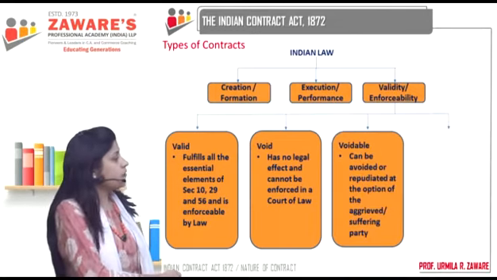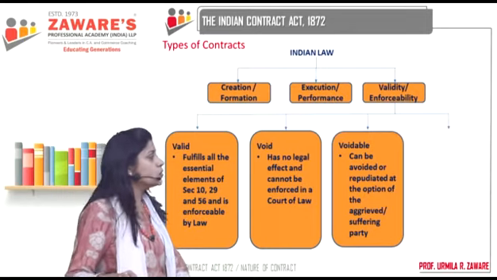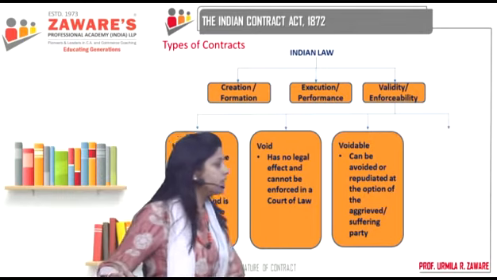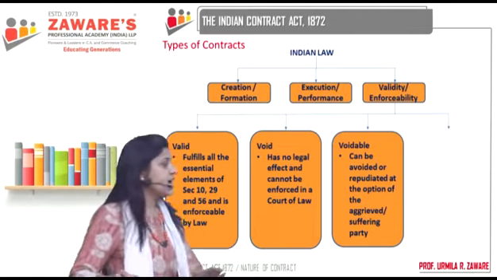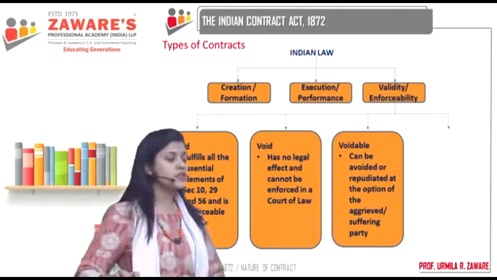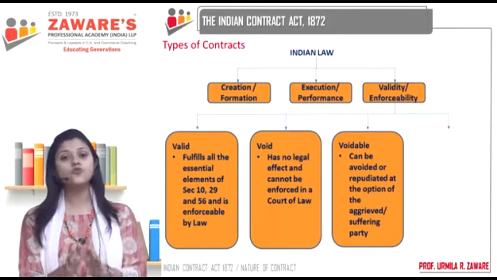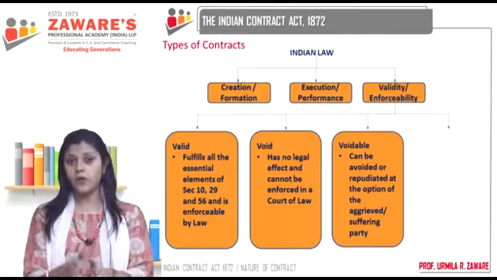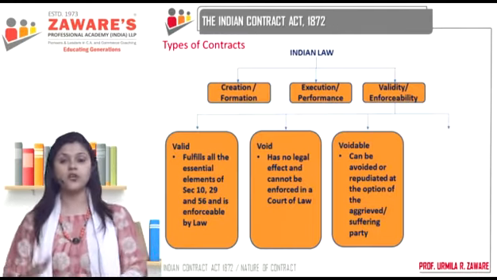Thirdly, you have voidable contracts. Voidable means those which can be avoided or repudiated or cancelled at the option of the aggrieved or suffering party. See, when I told you about free consent, I said that when parties have to enter into a contract, they have to do so by their free will. They cannot be forced or coerced to enter into a contract.